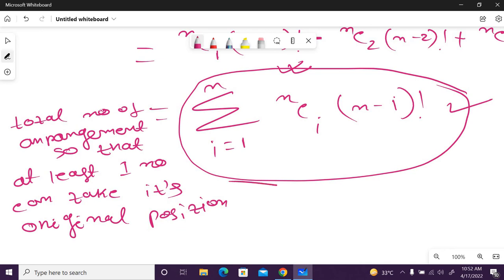If I am making this formula, it is very easy to calculate the total such arrangements by making some for loop in the code. If I talk about the coding part, if I have this formula, it is very easy to solve this problem. What is our coding part? I will show you.